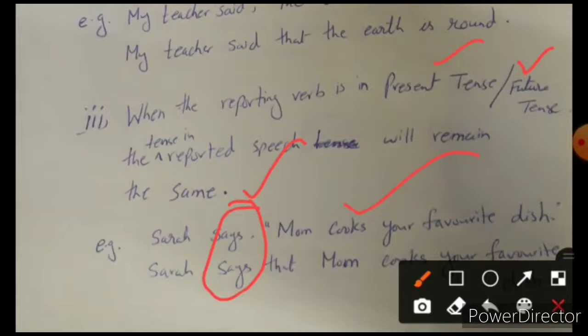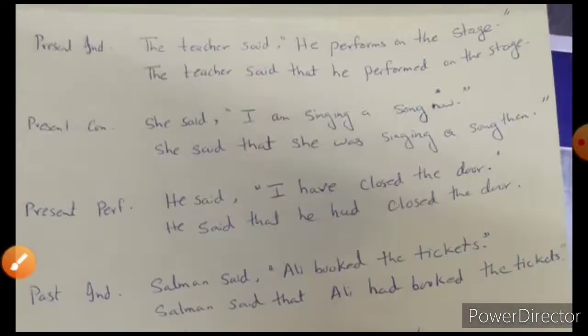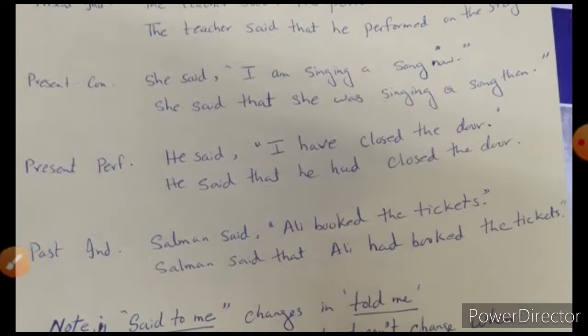You should know. "Mom cooks your favorite dish." It will be changed into "that Mom cooks your favorite dish," and it will remain the same. There will be no changes in it. So these are the simple rules for the narrations, and I hope that you have enjoyed it and understood it. I have tried to make all these points quite clear to you, and in the next phase I'm going to tell you how to change the narrations in which you have a questioning statement.